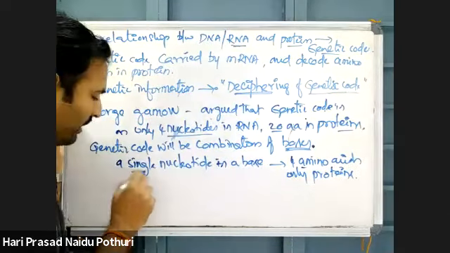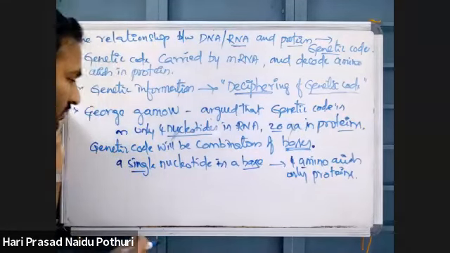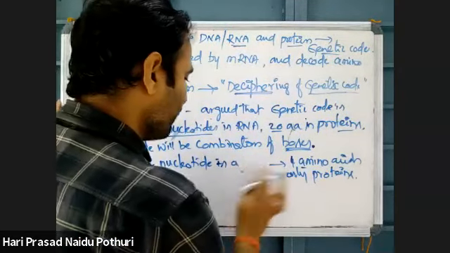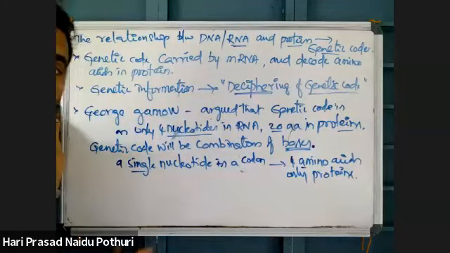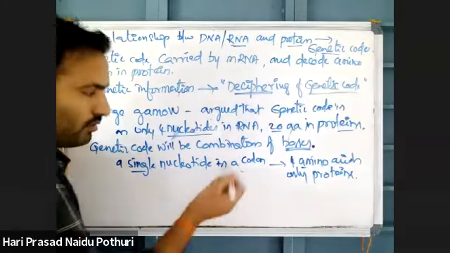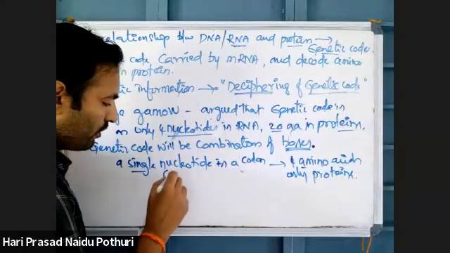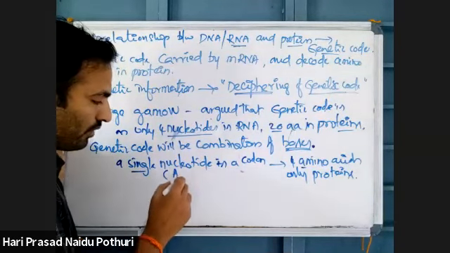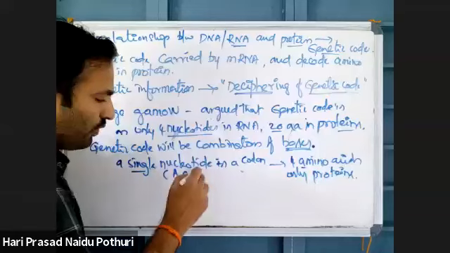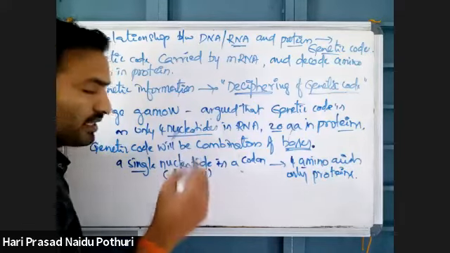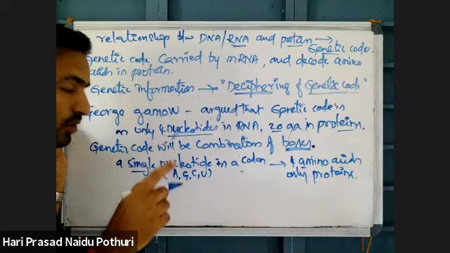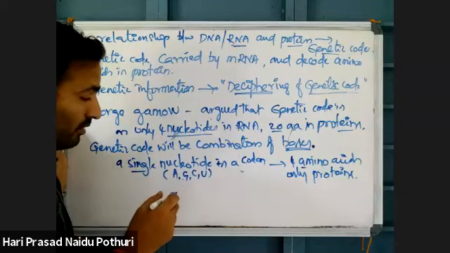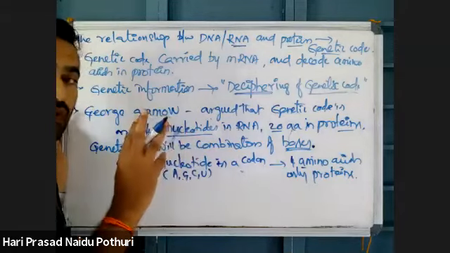Suppose a single nucleotide is a codon, a genetic code. Four types of nucleotides are there, right? Those 4 types of nucleotides will act as 4 different codons. If a single nucleotide is a codon, there is a possibility of only 4 codons.